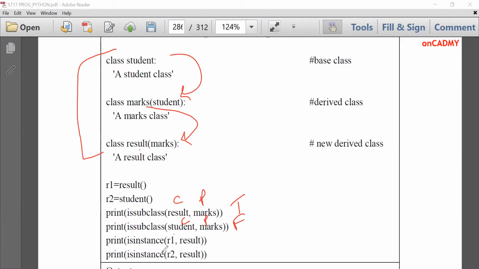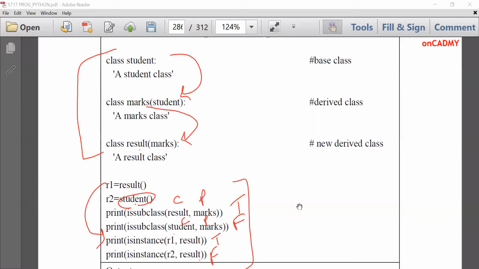Next is isinstance(R1, result)? It is true because R1 is the object of the result class. It will return true. And isinstance(R2, result)? False because R2 is an instance or object of the student class. So it will return false. So let's see the output. It should be true, false, true, false.